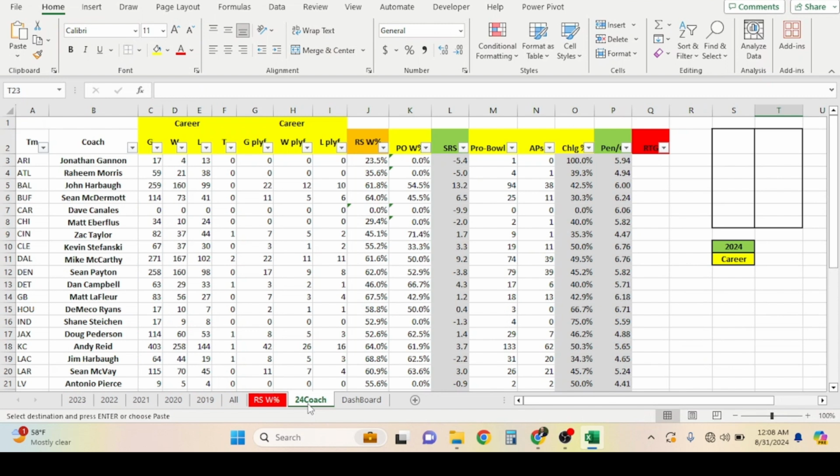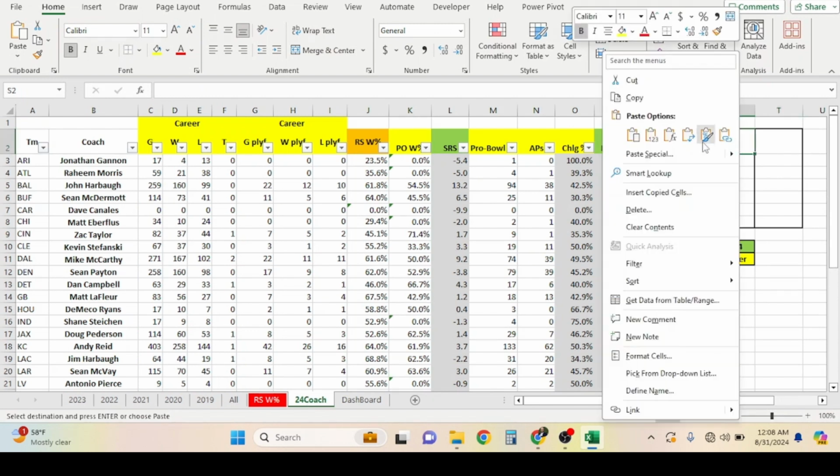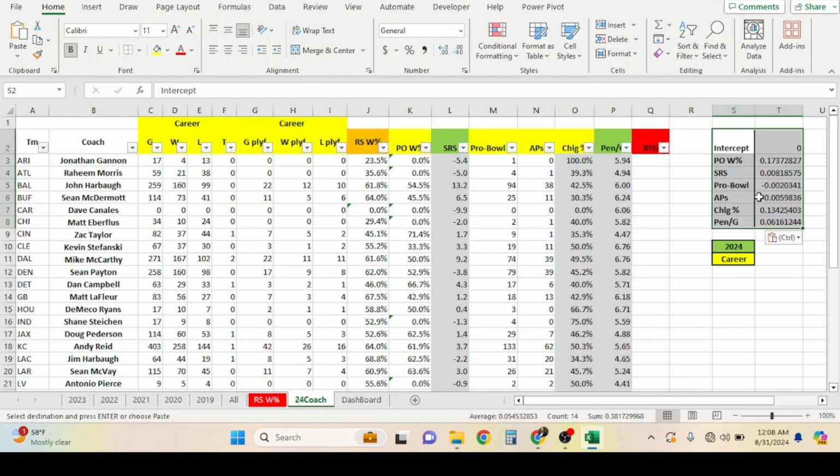2024 coach. I set this data up already. And if you don't know what this is, I'll get into it very briefly. But this is what you would do when you're trying to build your model. What we did is we took the 2024 coaches now. Some of them are not the same as 2023, right? Some guys get fired, some guys get hired, yada, yada.